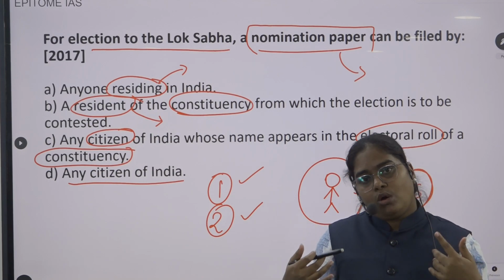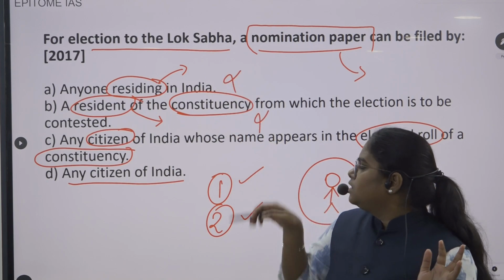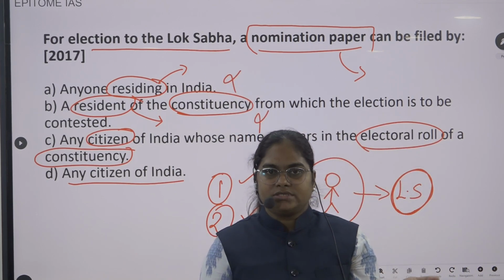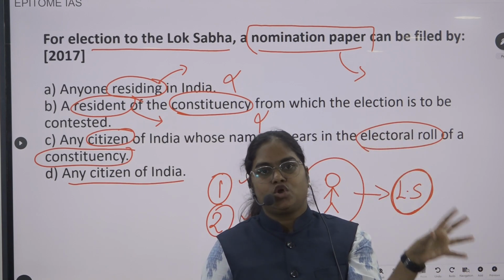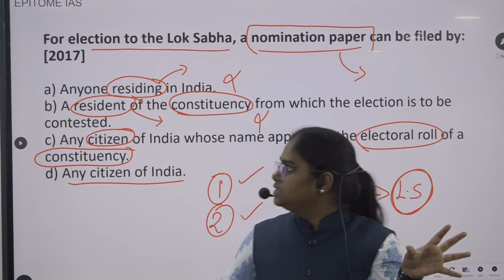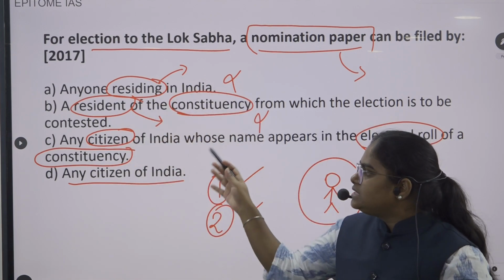So they are all eligible. That's what it means. So these two statements are wrong. Why? Because no, not the residents. We actually need the citizens of India, not the residents of India. Okay, so we can eliminate these two options directly. Now go to option C and option D.